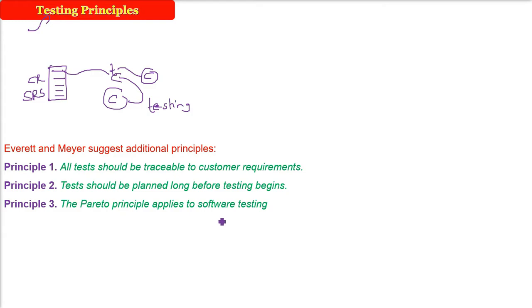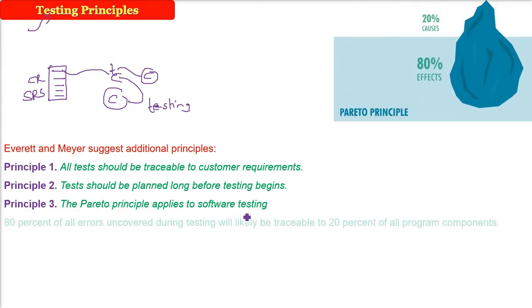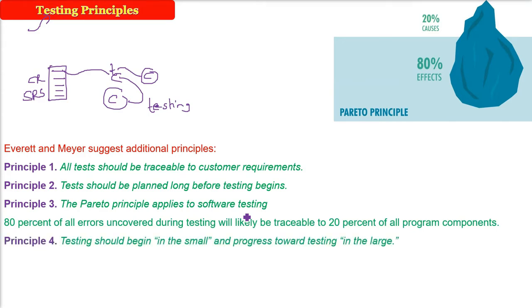The Pareto principle applies to software testing. Now I have to discuss this. The Pareto principle is, see, if we have a software, for example, this is our software, and this is all the code. Now you take 20% of the code. The Pareto principle is saying that 20% of the whole code will give you 80% of the errors.